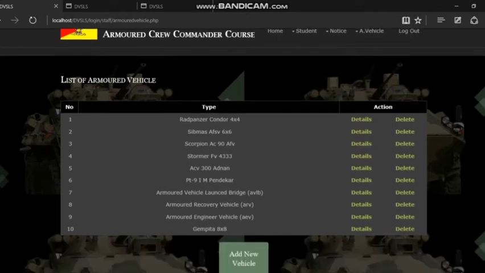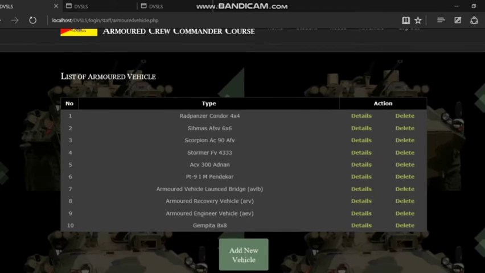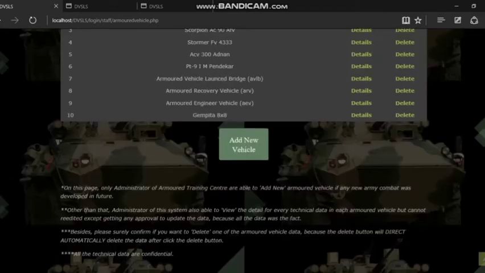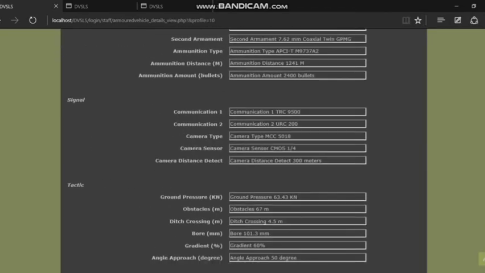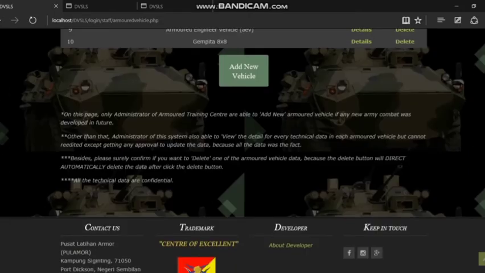Okay, and then this is the list of armored vehicle page. List of armored vehicles. So this is the instruction for the admin, which is on this page. Only administrator of Armored Training Center are able to add new armored vehicles if any new army combat was developed in future. Other than that, administrator of this system also able to view the detail of every technical data in each armored vehicles. They can view, but cannot re-edit it except getting any approval to update the data, because all the data was the fact.